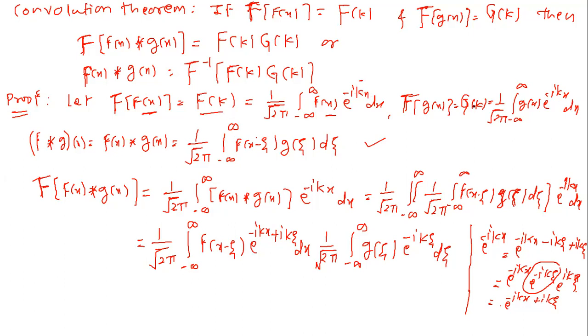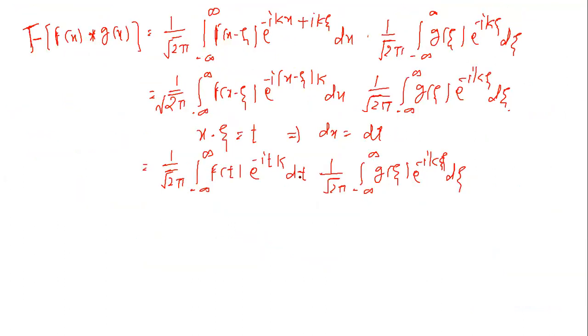Now see, with respect to x, the coefficient of minus i x is k. Similarly, in the last step, with respect to t, the coefficient of minus i t is k. So this is nothing but capital F of k. Similarly, here with respect to zeta, the coefficient of minus i zeta is k. So this is G of k.